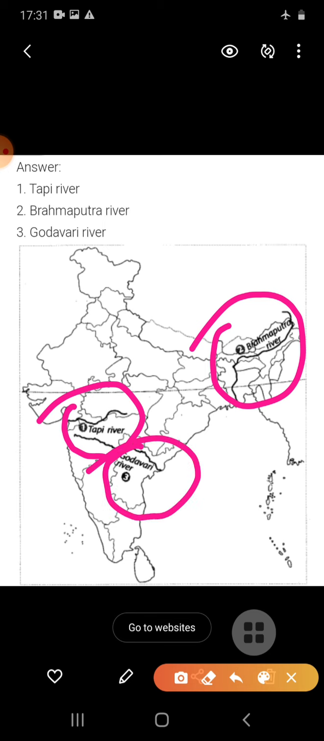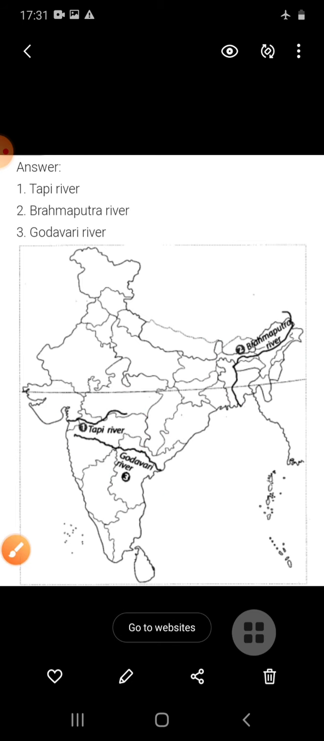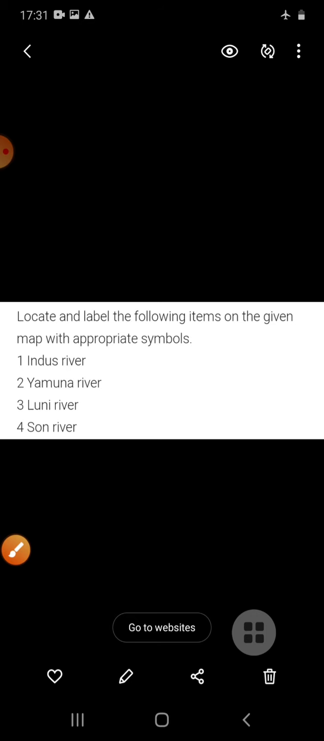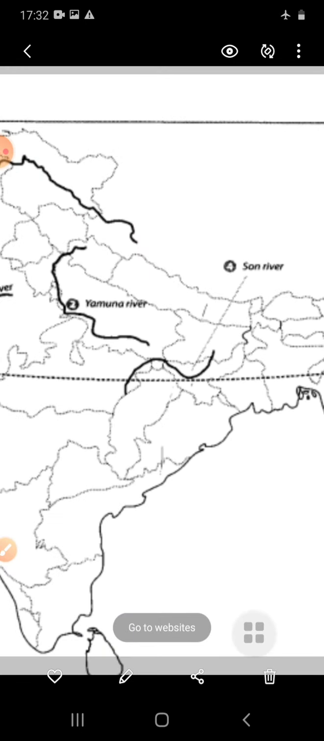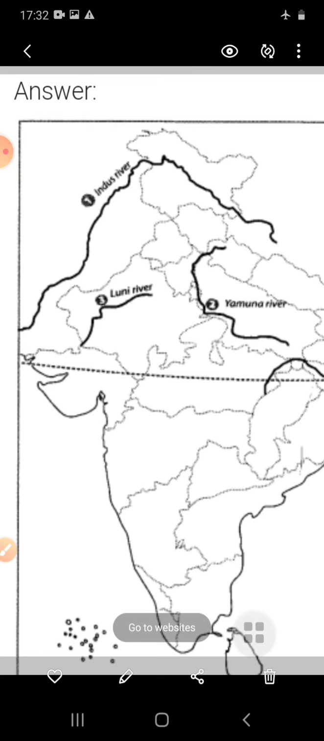Now the third river is the Godavari river. It is the largest peninsular river, and it is called the Dakshin Ganga. The length of this river is 1450 kilometers. So now students, in the next map work, on the next page you have to put the heading map work 3, and in map work 3 you have to locate these rivers: the Indus river, Yamuna river, Luni river and Sun river. So students, just see how you have to locate.